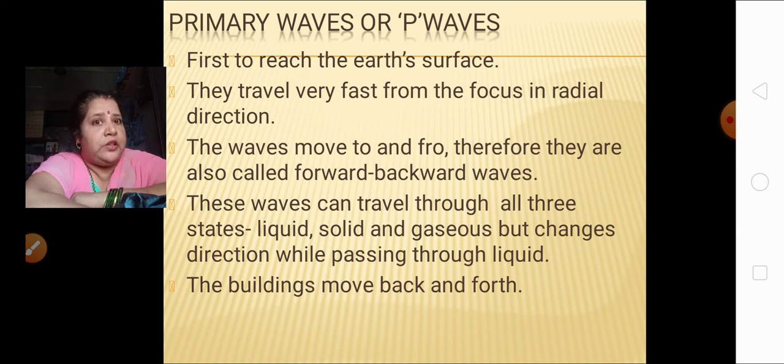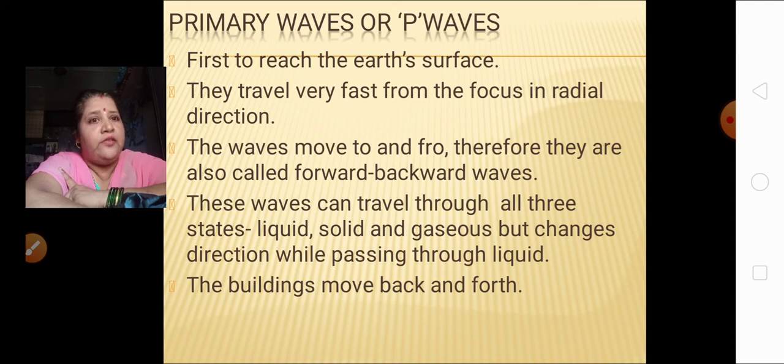These P waves are the first ones to reach the earth's surface. As soon as they come out from the focus, they are the first to reach the earth's surface. They travel very fast from the focus in a radial direction. The waves in primary waves move to and fro. Therefore, they are called forward-backward waves. They have been given the name forward-backward waves because they move to and fro.